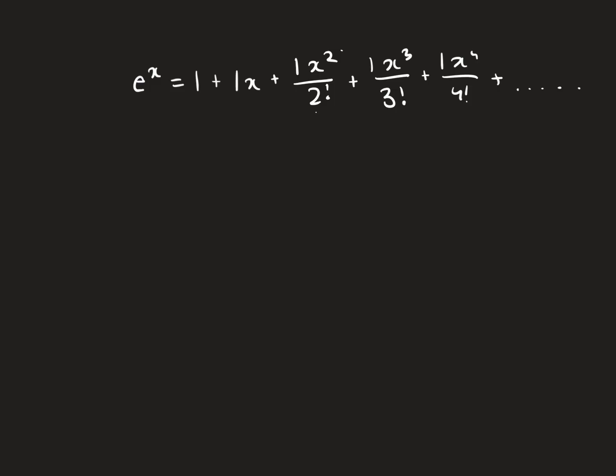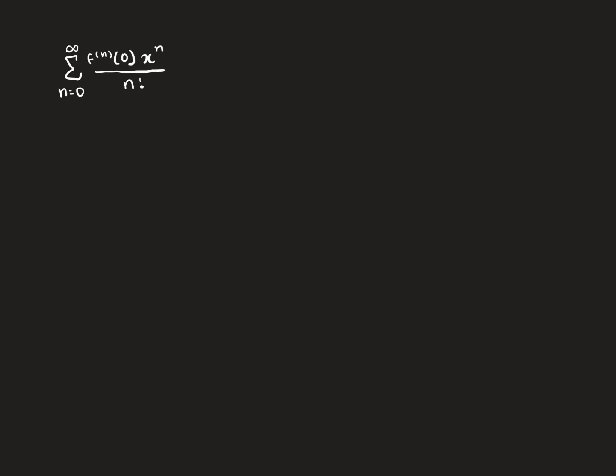So that was a pretty simple explanation for the Maclaurin series of e to the x. Let's move on to sine and cosine, which are a little bit more complex and need a little bit more thinking, but it's still pretty simple. So now let's do the Maclaurin series for sine of x. I just put the formula and put a as 0 for the Maclaurin series, so you can keep it in mind as we are forming our series.